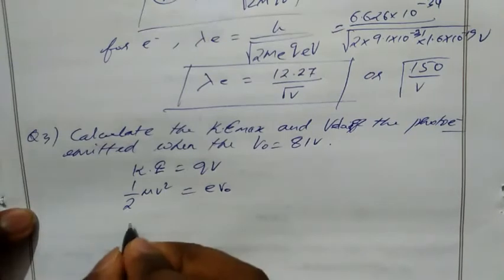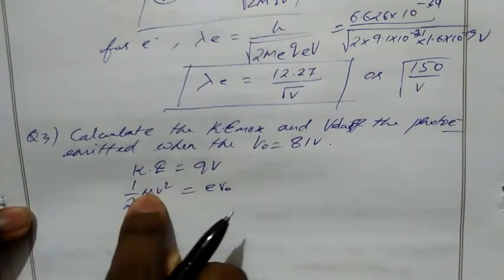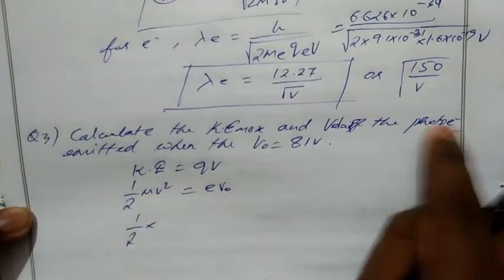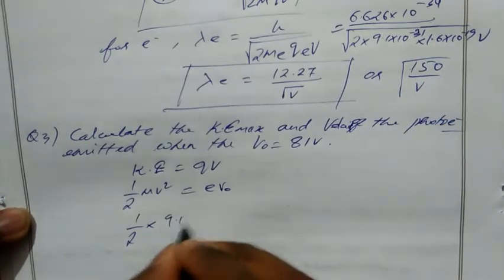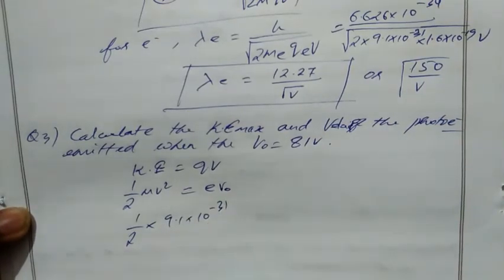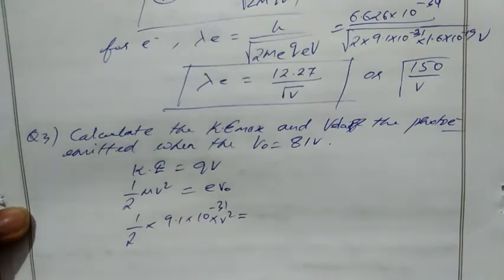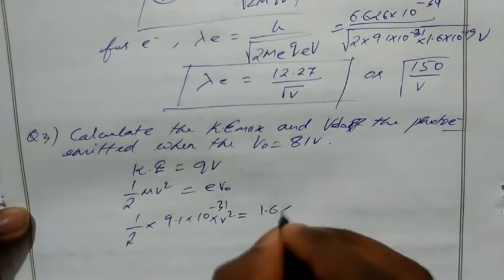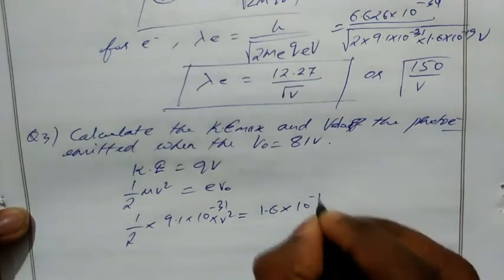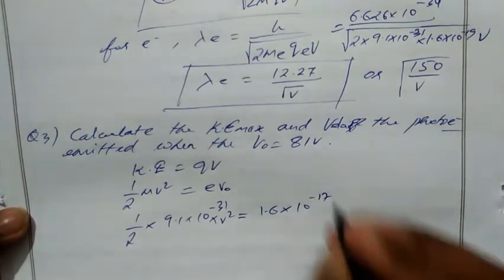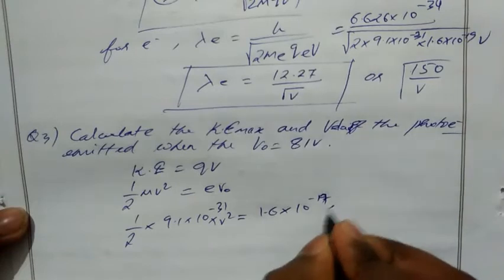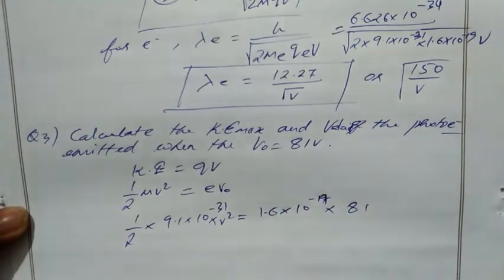So from this, half, what is m? m is the mass of electron, given electron. So half into 9.1 into 10 power minus 31 into v square equal to e, charge of electron 1.6 into 10 power minus 19, into V naught given 81.